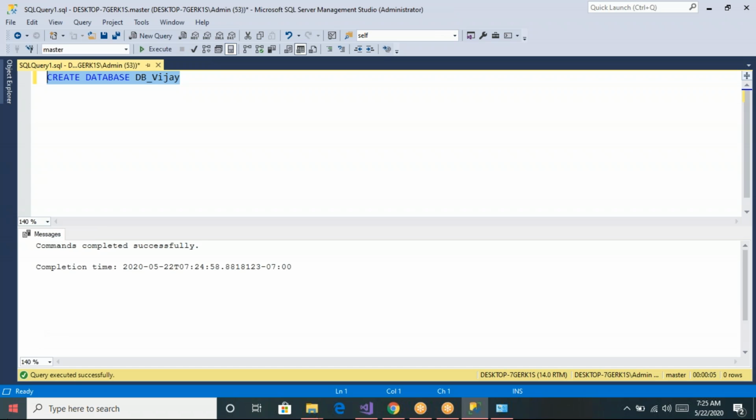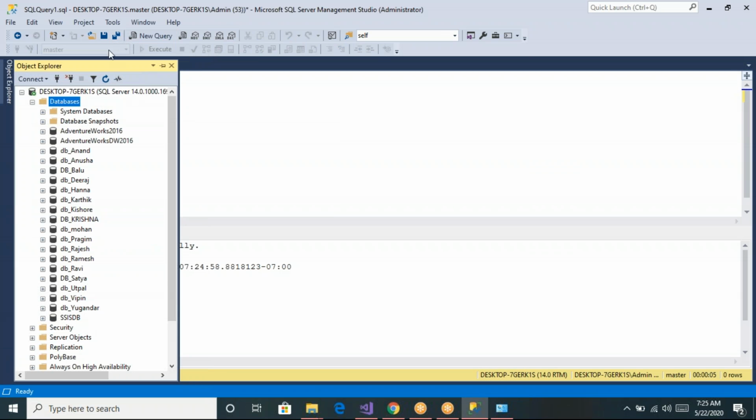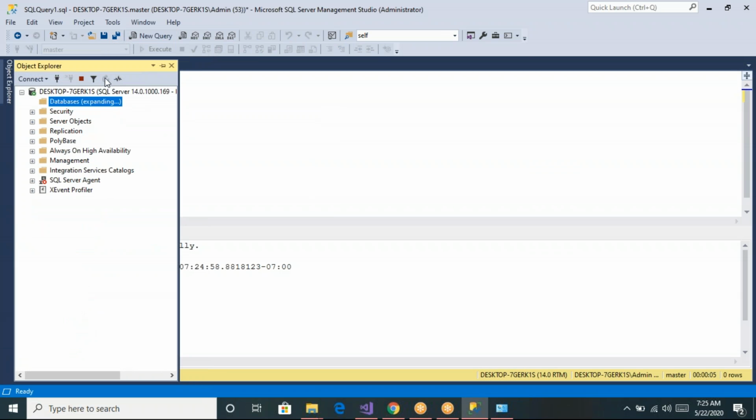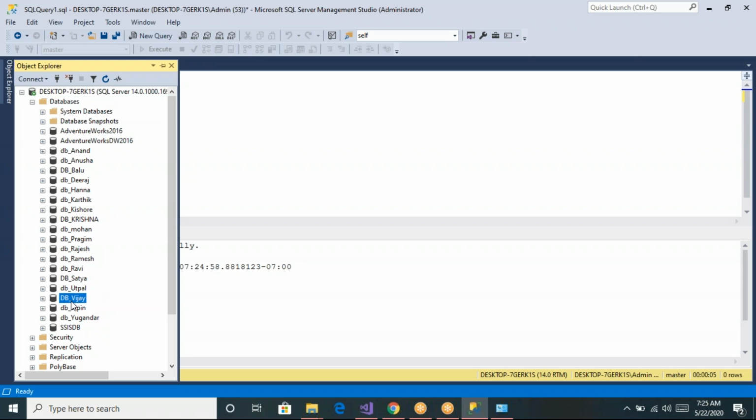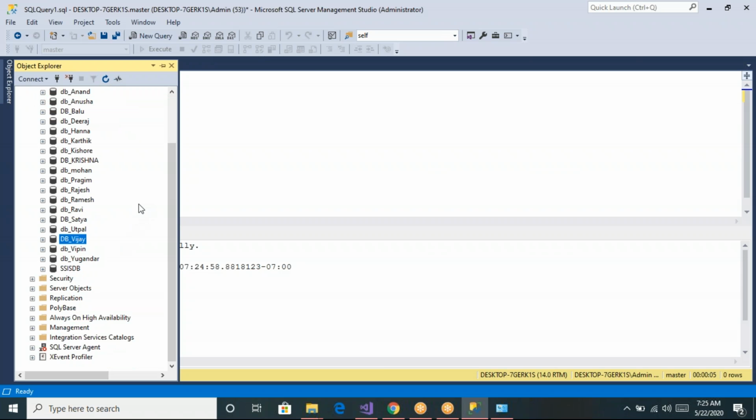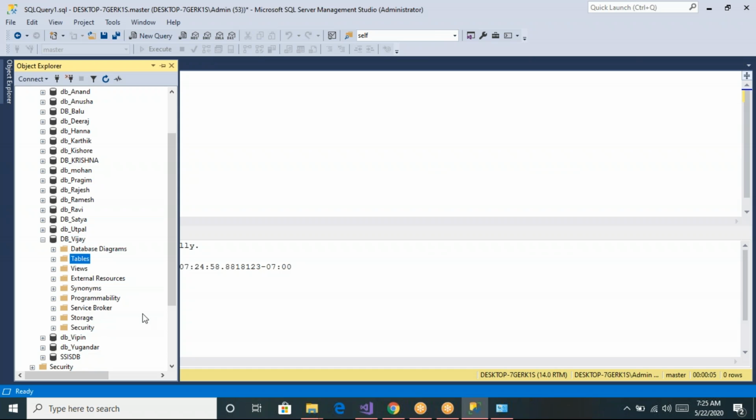So now you can see the commands are executed successfully. Let me refresh the databases folder. Now you can see we have one database called db underscore Vijay. Let us go into it and see we have some default folders, and under this we have the tables folder. Let us see if any user created tables are there right now. You can see there are no user created tables.